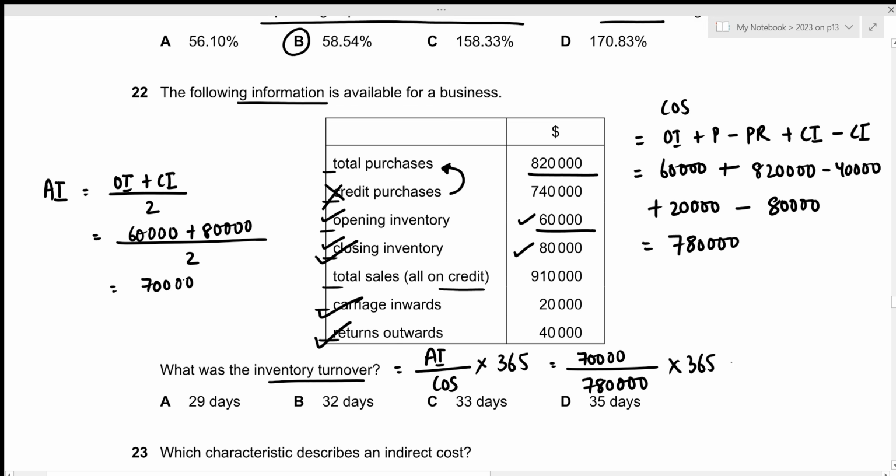Times 365. This will result in 32.76. And remember, we always have to round it up when we are calculating days. So this will be 33 days. That's the answer we're looking for, which is given in option C.